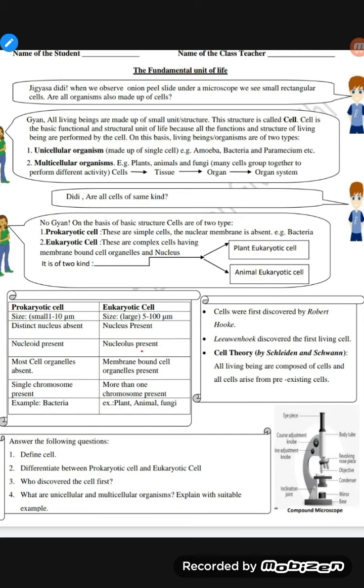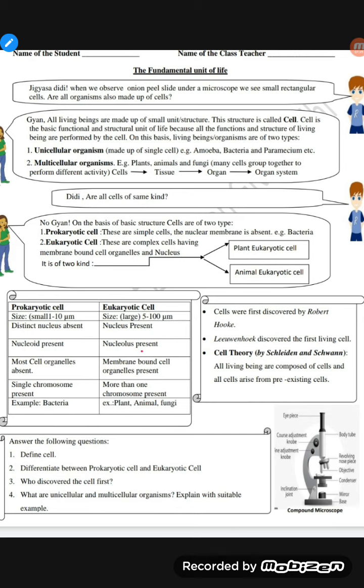Okay, so let's start with our new chapter from biology, the fundamental unit of life, cell. Once again, Gyan asked, when we observe onion peel slide under a microscope, we see all rectangular cells. Are all organisms also made up of cells? Students, in your junior classes, you have also seen the onion peel slide. And maybe the same question arises in your mind also.